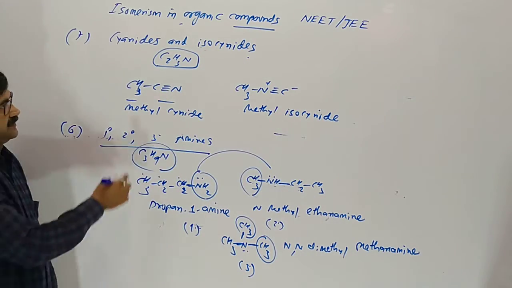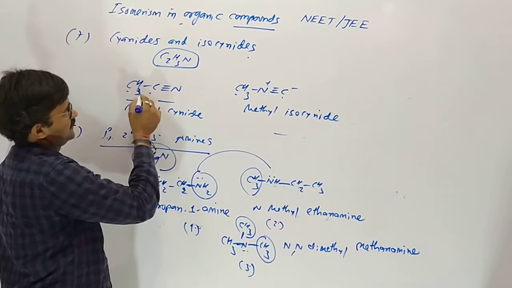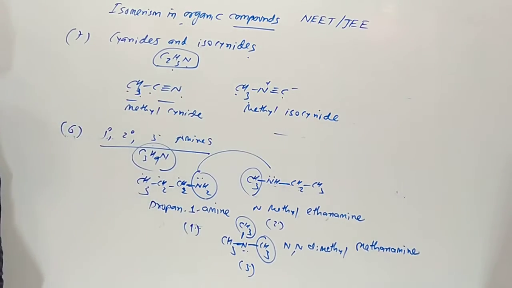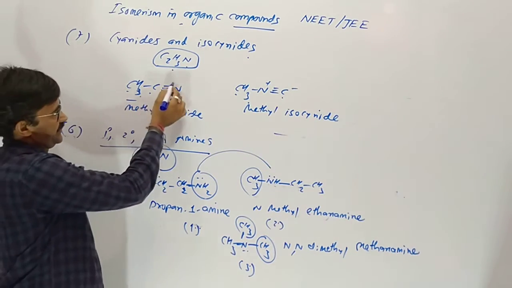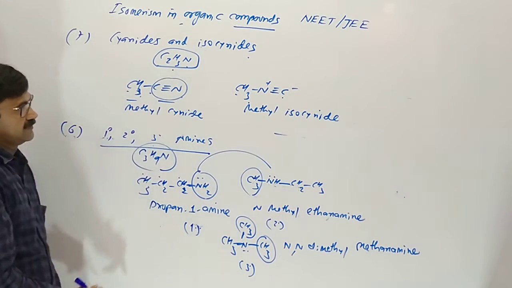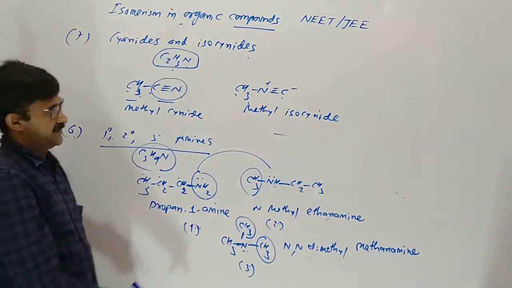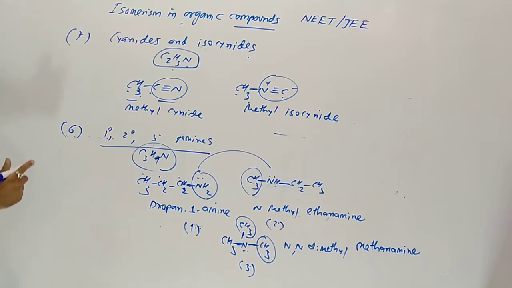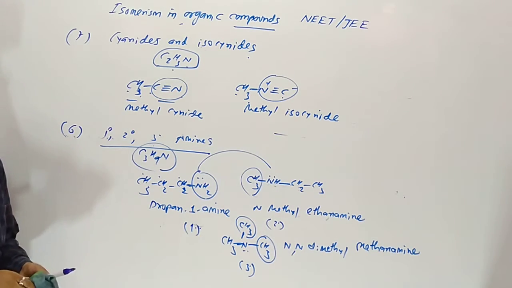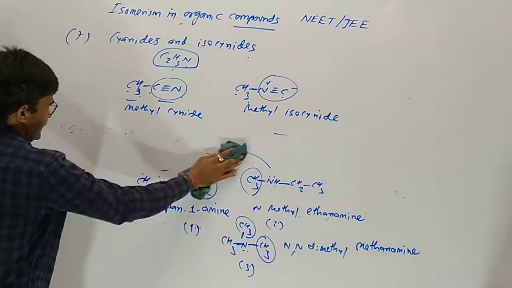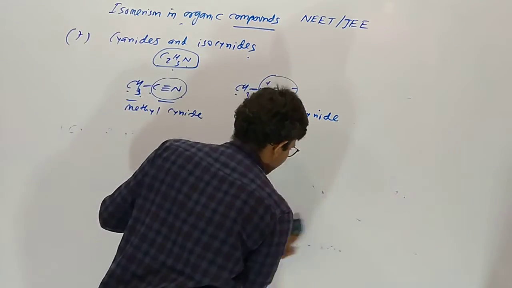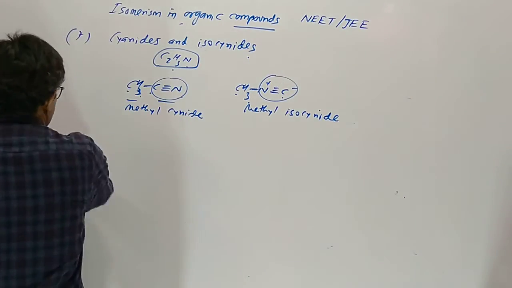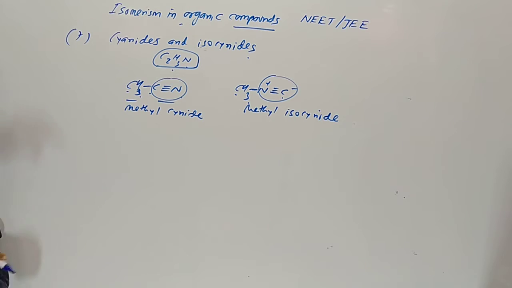Here carbon 2, hydrogen 3, one nitrogen. In the cyano group, carbon is attached with carbon. In this NC group, nitrogen is attached with carbon. So cyanide and isocyanide we consider as functional isomers. Store in your mind, the functional groups are different but the molecular formula is the same.